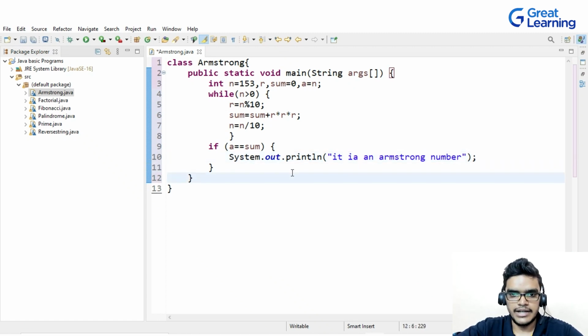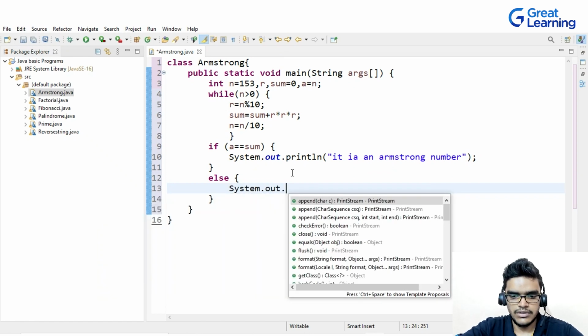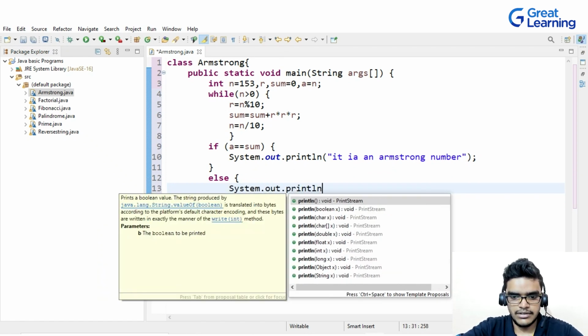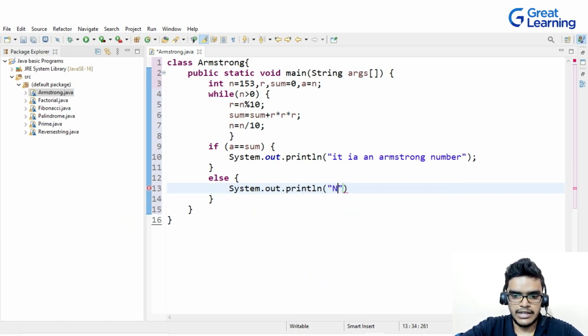After the if I will write else, System.out.println, not an Armstrong number. So this was the basic program that I have written for the Armstrong number.